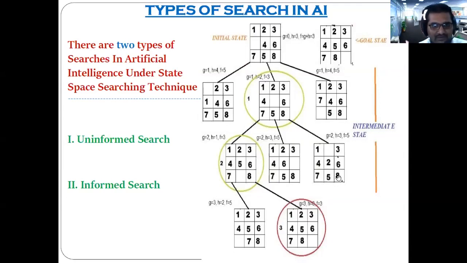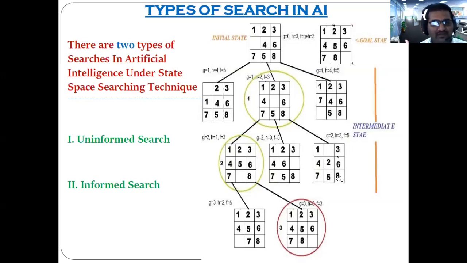Now, the first search under the state space search technique is the uninformed search, and the second is the informed search. So the first technique is uninformed search, and the second classification is informed search.